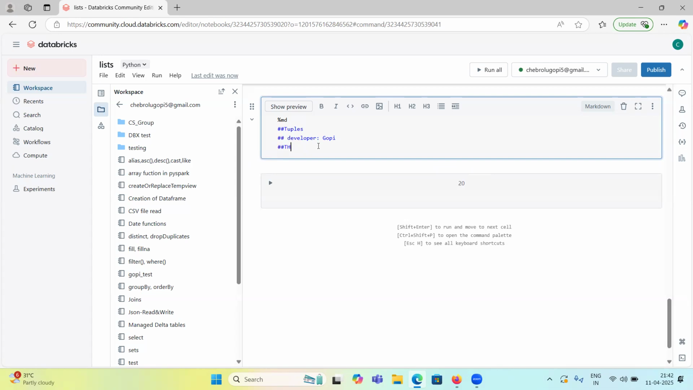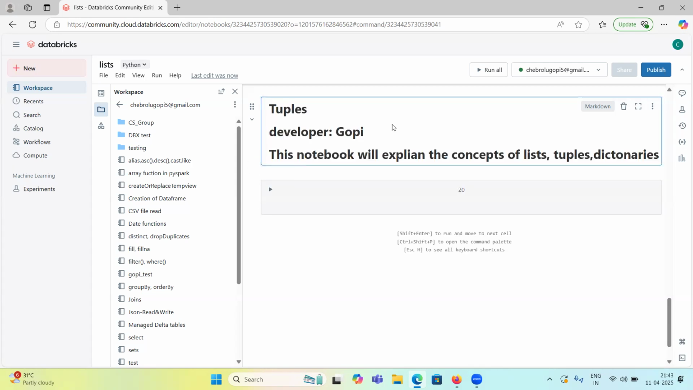So this notebook will explain the concepts of lists, tuples, dictionaries. You can write like this. You can give headings, you can write who is developer, whatever. If you have something to write, a description about your notebook, you can write like this using percentile MD.